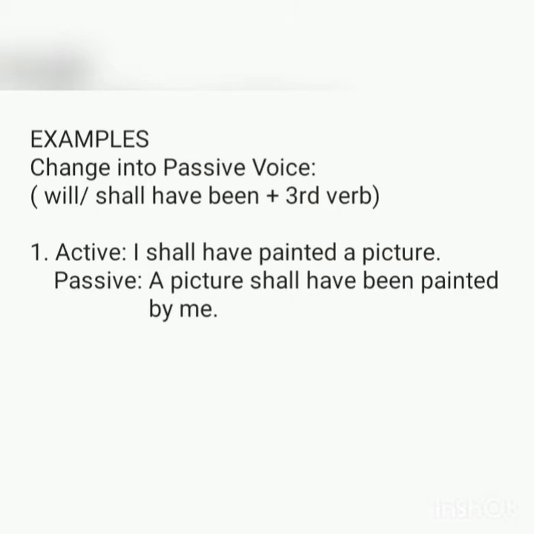Now let us learn how to change into passive voice through some examples. The formula is will or shall have been plus past participle form of the verb. We have to stick to this formula. Number 1, active. I shall have painted a picture. Here, I is the subject and a picture is the object. They will interchange their position in the passive voice.